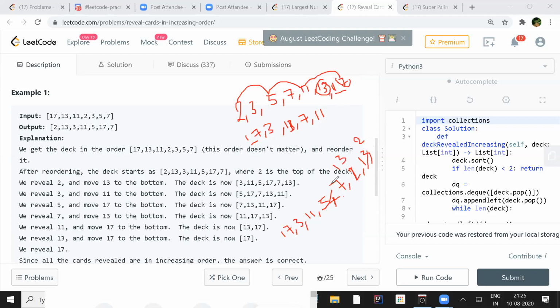Now if we perform that, we'll get the array in descending order, right? So I should have sorted it in a descending way initially. Because if I pop here, then 17 will be first to come, and then 3 will go backside. Then after that 11 will come. No, it's not working. Some flaw is there. That's fine, but that's a good try.